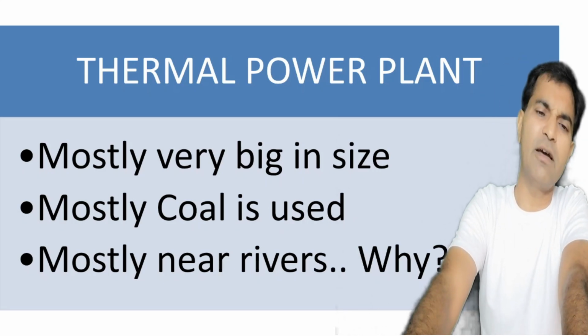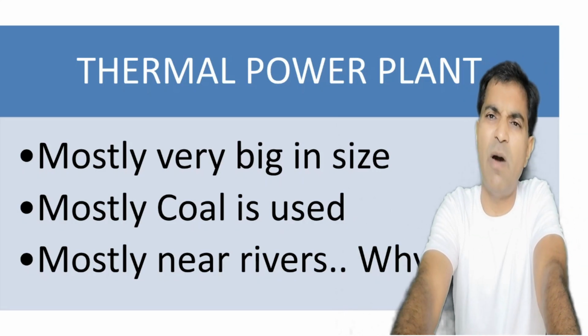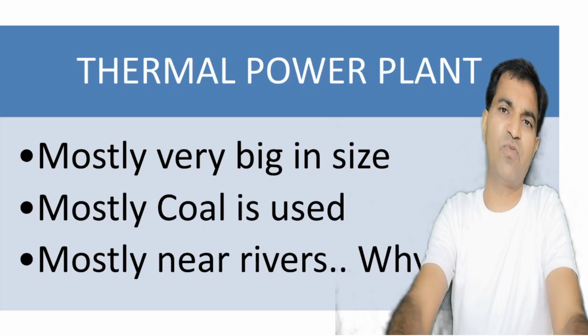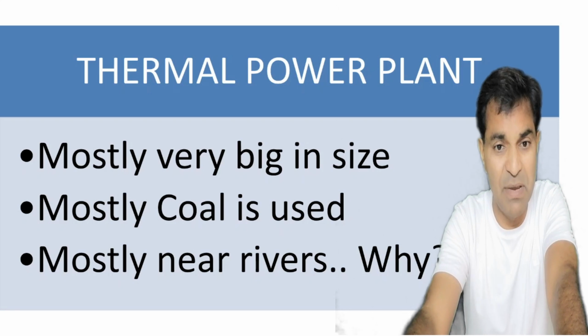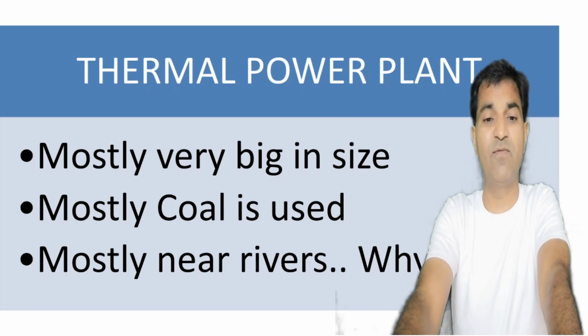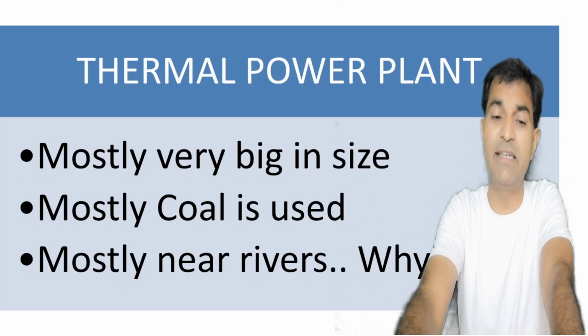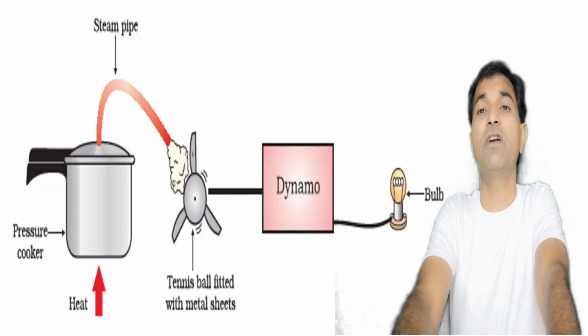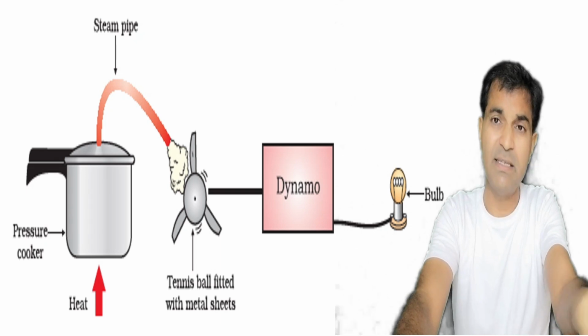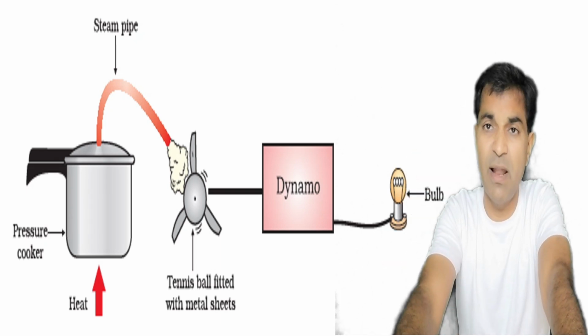Right? Now what is a thermal power plant? Thermal power plants are those power plants from where we get electricity with the help of heat. Right? Mostly very big in size, and mostly coal is used as a fuel for the production of electricity and heat. Mostly they are near rivers. Why? Because they require lots of water for cooling purposes. This is the working principle of a thermal power plant.